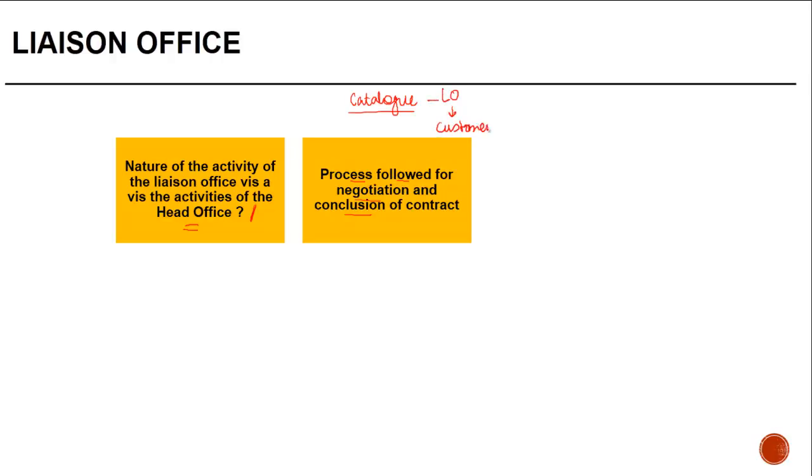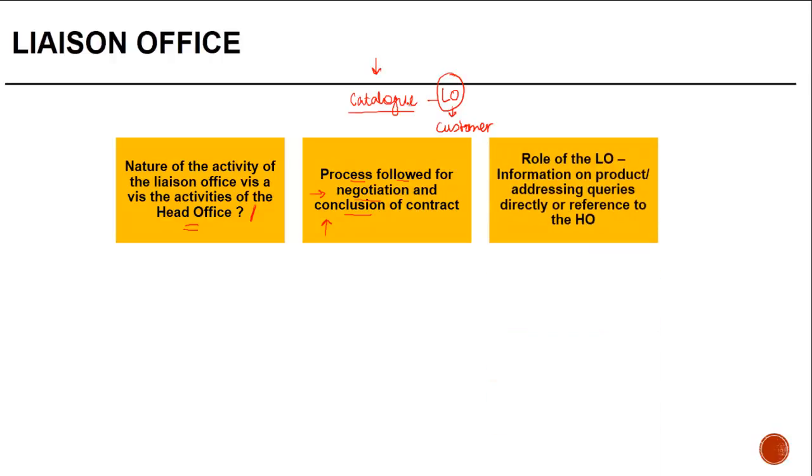Or is it that there are broad parameters which are given by the head office, the detailed negotiation and the conclusion of the contract is done by the liaison office? If the negotiation and conclusion are done by the liaison office, it will amount to a PE.